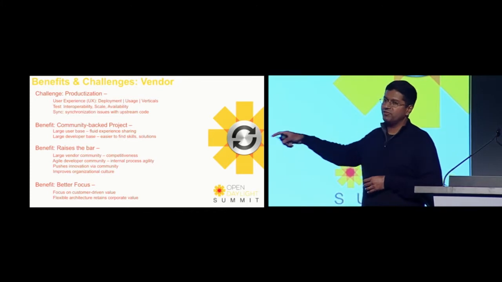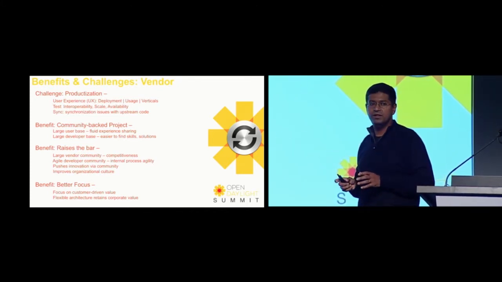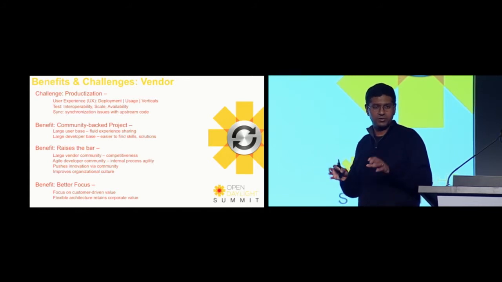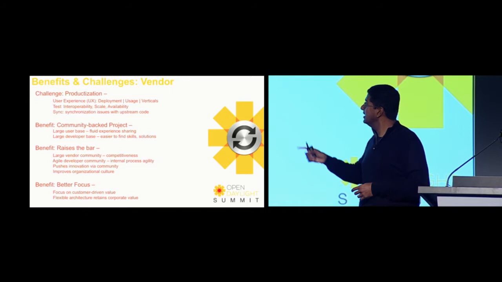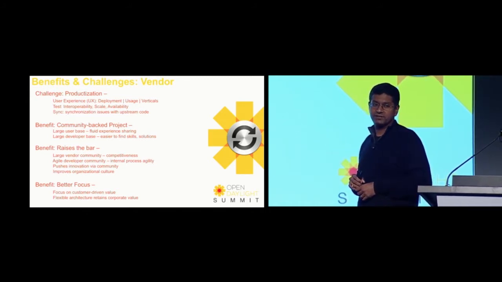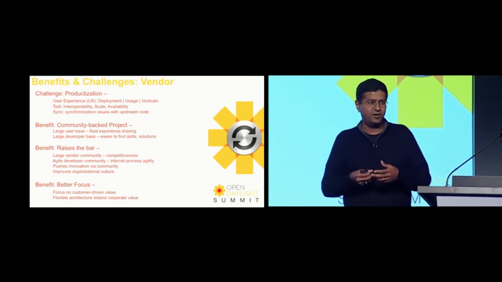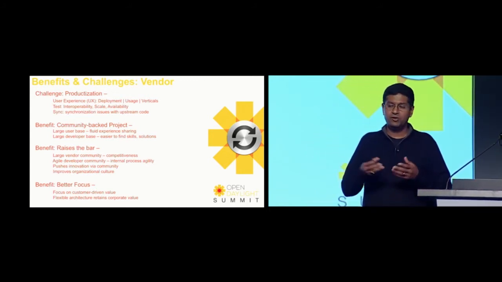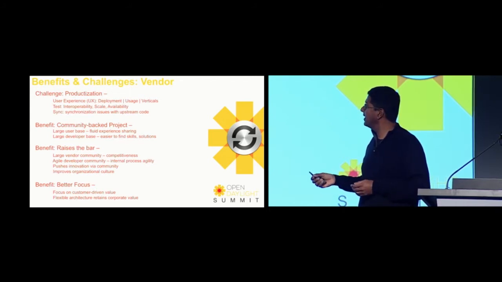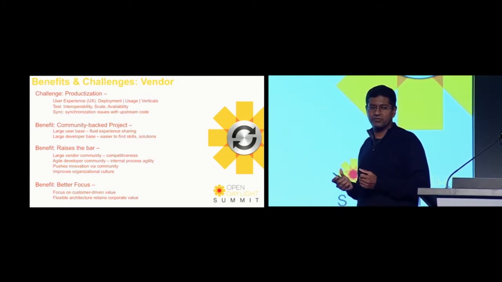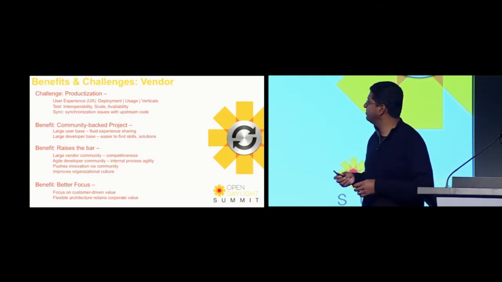But there are a whole bunch of benefits, and I just want to touch base on some of these because they matter a lot to you as an organization if you want to use OpenDaylight, or any open source project for that matter. Again, community-backed project, it helps because you have a large user base. Things go wrong, you can get onto your IRC channel, you can get onto mailing lists, you can figure out what's wrong, you can learn from the experience of others. Large developer base for a software company, that's key. You can hire from that community.